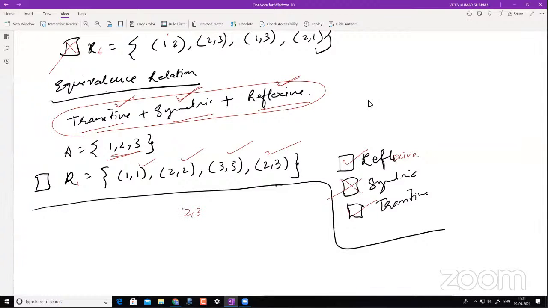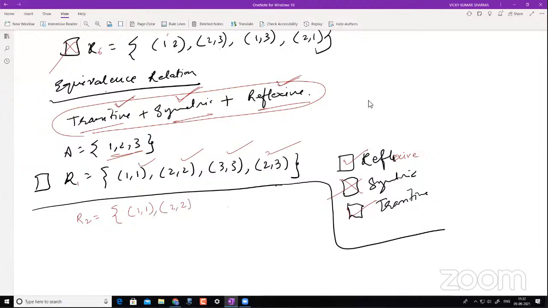2, 3 and 1, 1 in this relation. We cannot take those two elements. They are not related in any way. We cannot relate it. Okay, separately, not separately. Okay, 1 minute. Just give it time.